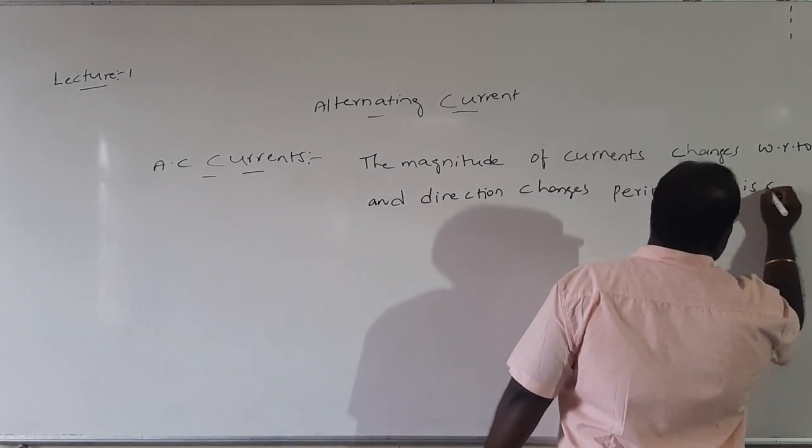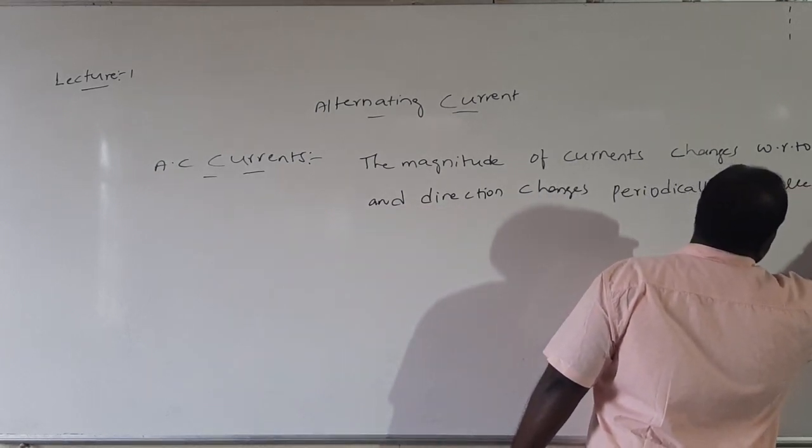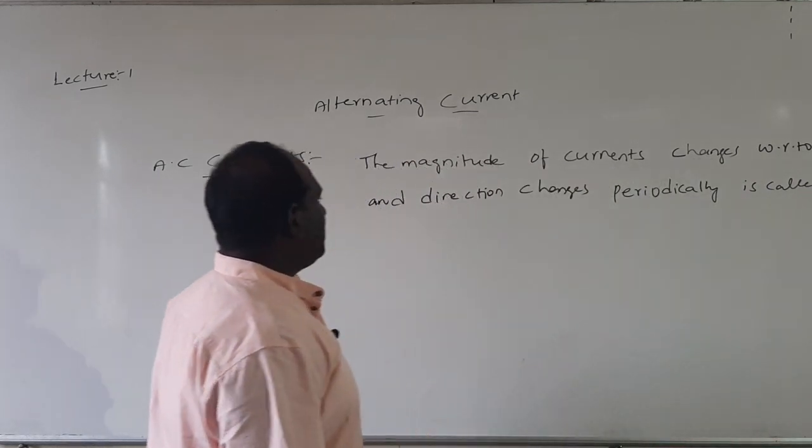This is called AC current. What is meant by AC?